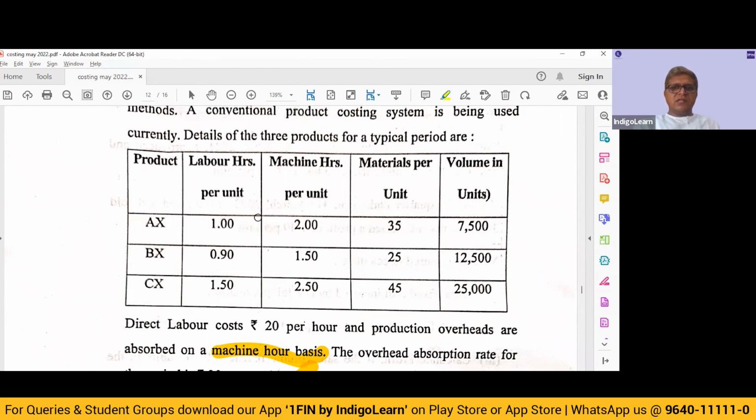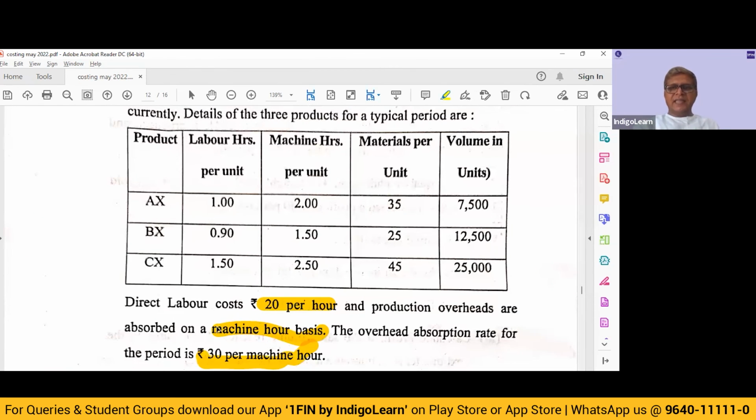They have given us the labor hours requirement per unit. They have given us the labor rate. So we can find out the labor cost. They have given us the machine hours required per unit, and they have given us the absorption rate per machine hour. So we can find out how much is the absorption that we are going to do for each product, and if we add up, we get the total production overheads.